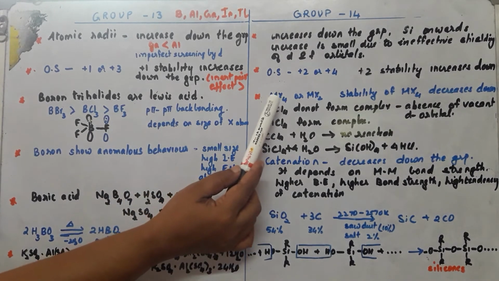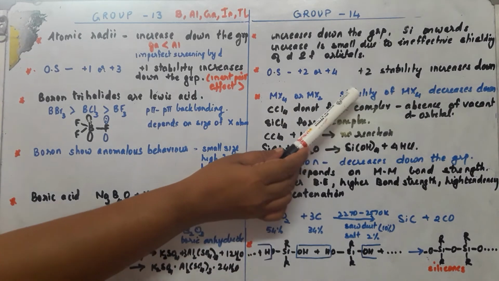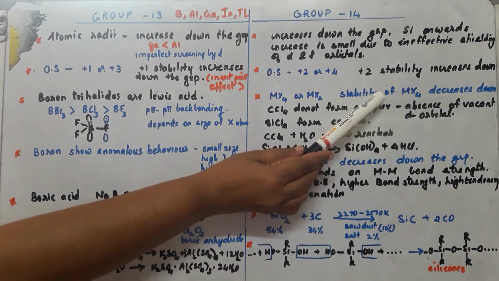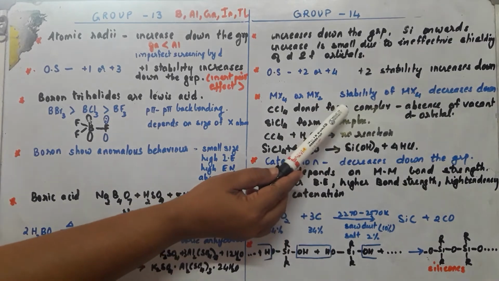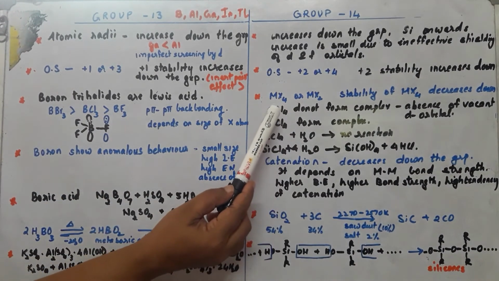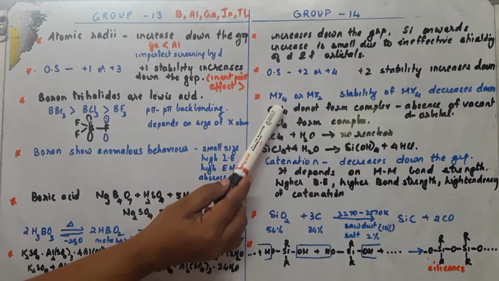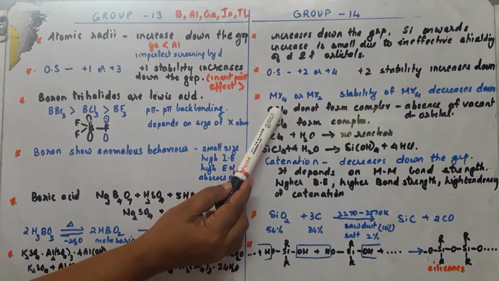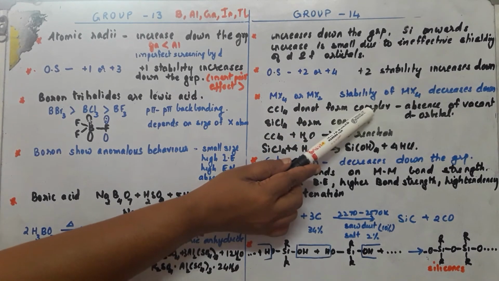Now the halides of group 14 can form dihalides as well as tetrahalides. The stability of tetrahalides decreases down the group, or the stability of dihalides increases down the group. Again, that is due to the inert pair effect. Now, one feature we can see in these halides: carbon tetrachloride, or carbon tetrahalides, do not form complex compounds.